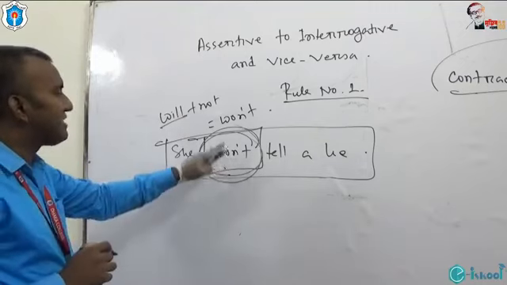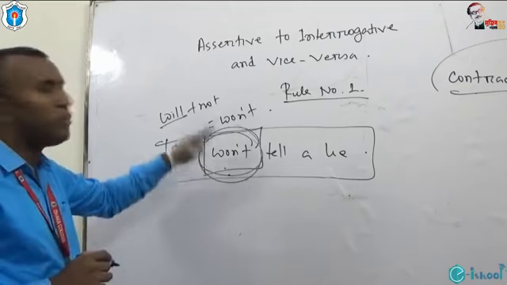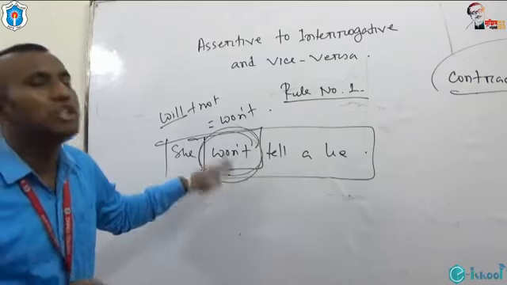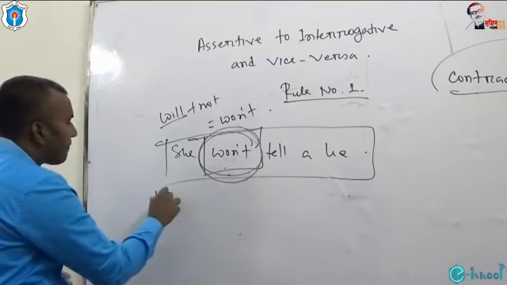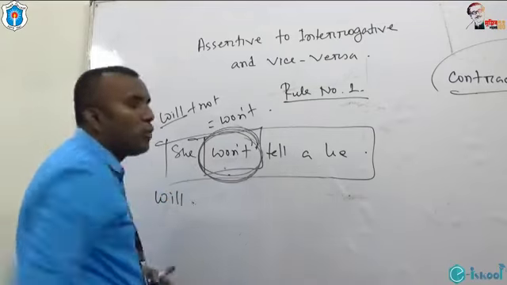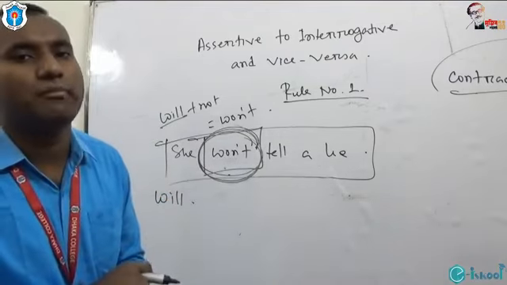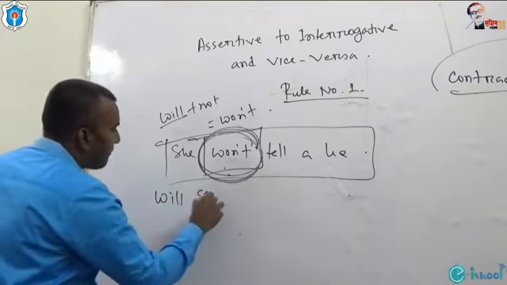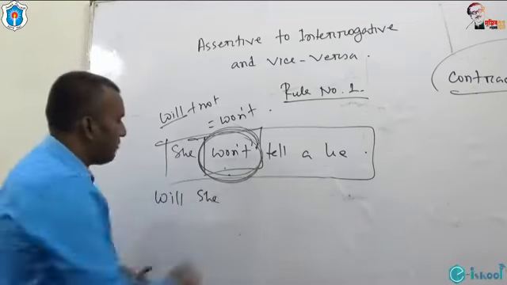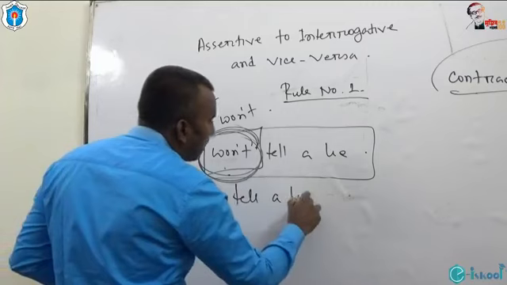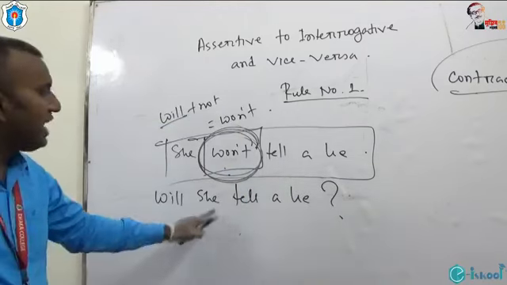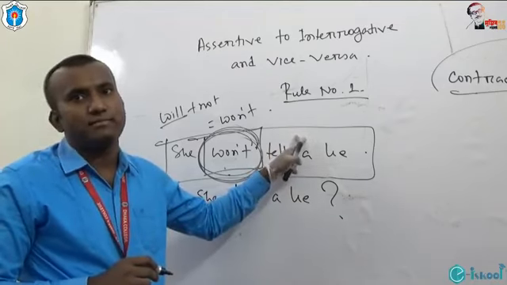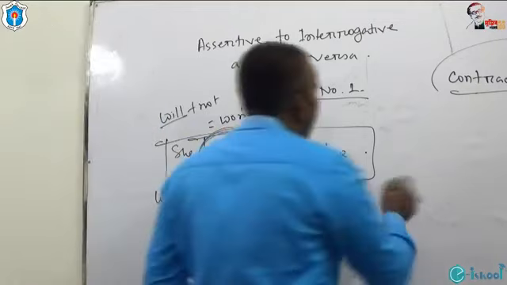So if we want to turn this assertive sentence into interrogative, we have to put the auxiliary verb at the beginning of the sentence. And what is the auxiliary verb used here? The auxiliary verb is will. As it is negative, we will not make negative interrogative. We will omit the use of not. Then the subject will come. Then main verb. Will she tell a lie? This is the interrogative of this assertive sentence. I would like to give another example.